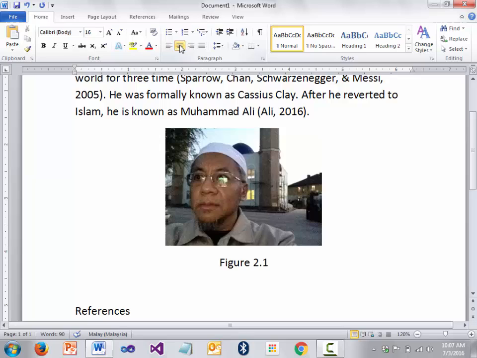Then you go into chapter 3, there is another figure, a diagram, figure 3.1. So this is figure 2.1.